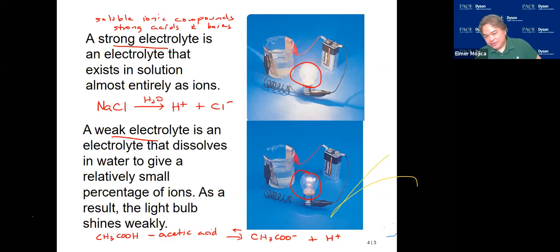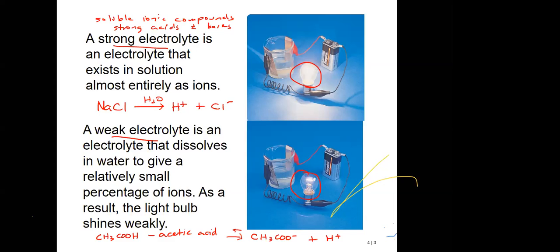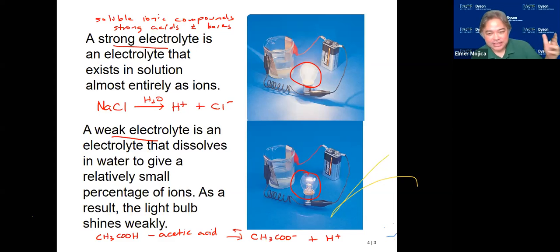When you put them in water, they dissociate, although, as you can see, they're not metal and non-metal combinations. Strong bases are a metal and a polyatomic ion. But for the acids, if you have HCl, that's a non-metal, but when you dissociate it in water, it forms H plus and Cl minus. They act like ionic compounds.